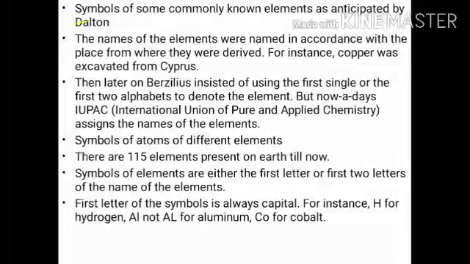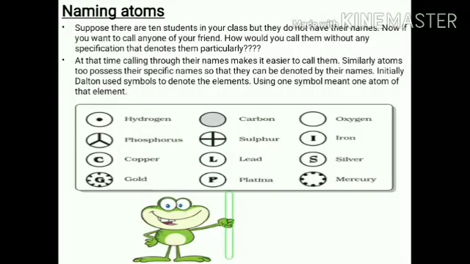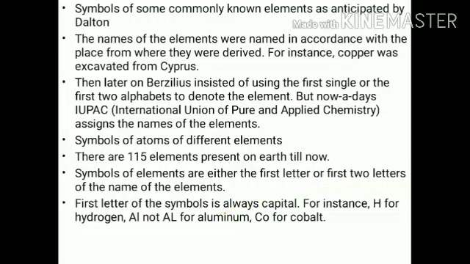Now, symbols of some commonly known elements were anticipated by Dalton. For example, the symbol of hydrogen is a circle with a dot, and the name of the element is hydrogen. So the symbol does not represent the name of the element. The elements were named in accordance with the place from where they were derived. For instance, copper was excavated from Cyprus. The name of copper is derived from Cyprus.